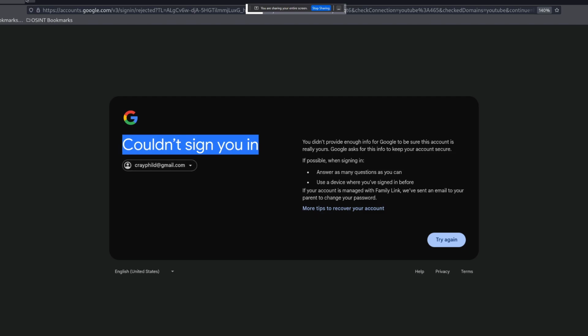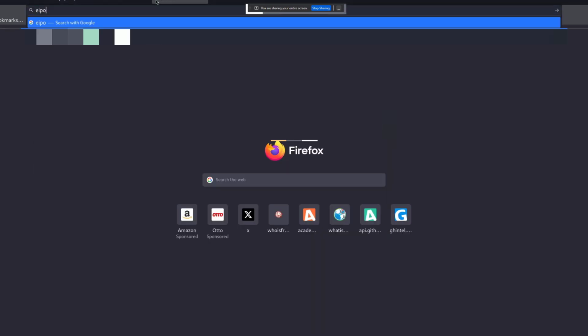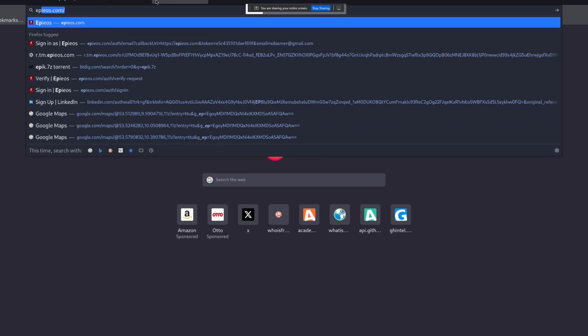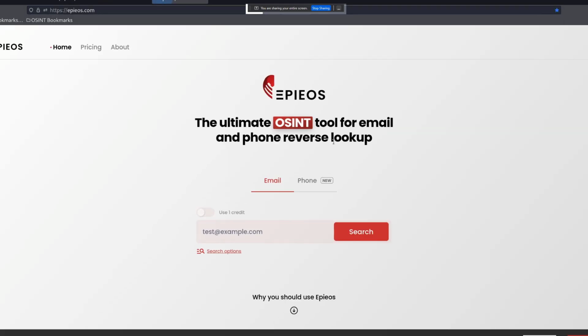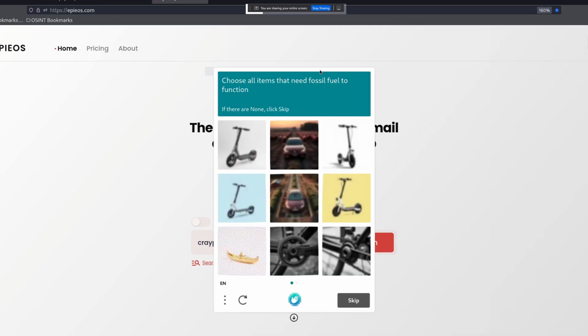So I'm going to go to Epieos, and if you don't know what Epieos is, Epieos will check where this email address is registered. So here I have an account. You can create a free account and log in, add the email address, and then click on search. And then we need to solve the CAPTCHA.